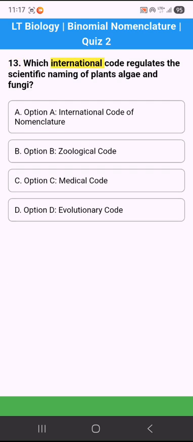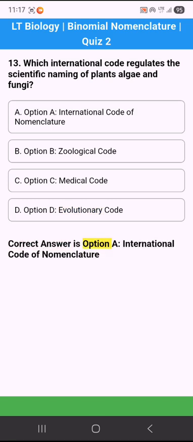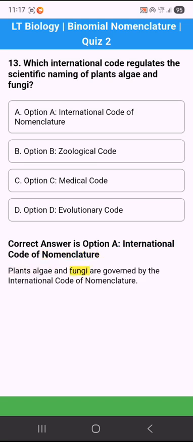13. Which international code regulates the scientific naming of plants, algae and fungi? Option A. International Code of Nomenclature. Option B. Zoological Code. Option C. Medical Code. Option D. Evolutionary Code. Correct answer is option A. International Code of Nomenclature. Plants, algae and fungi are governed by the International Code of Nomenclature.